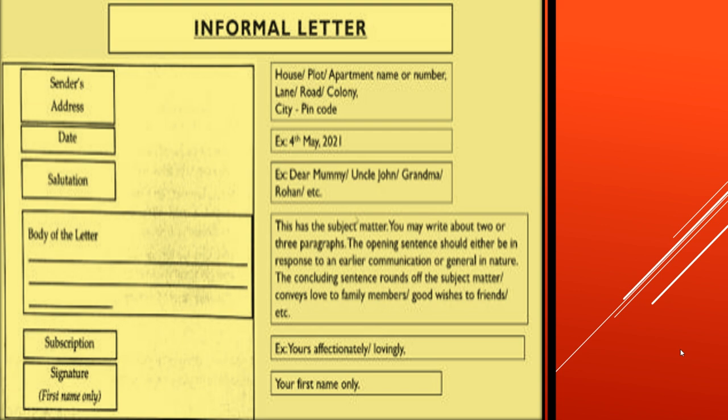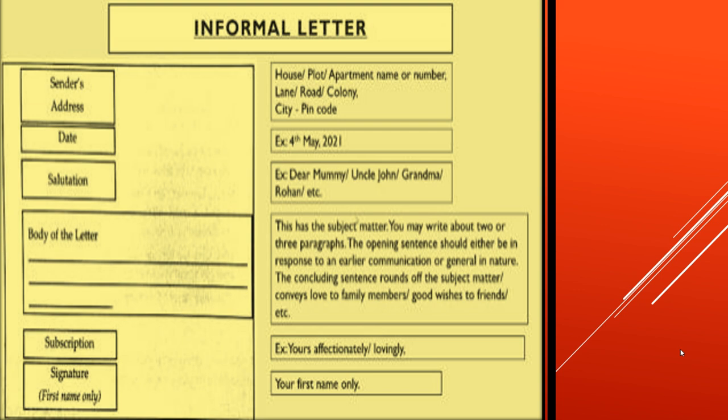Then comes the salutation. Salutation is the way you're going to greet the person to whom you're writing the letter. For example, since it is an informal letter, you can write dear mummy, dear Uncle John, dear grandma, dear Rohan, if it is for a friend, etc.